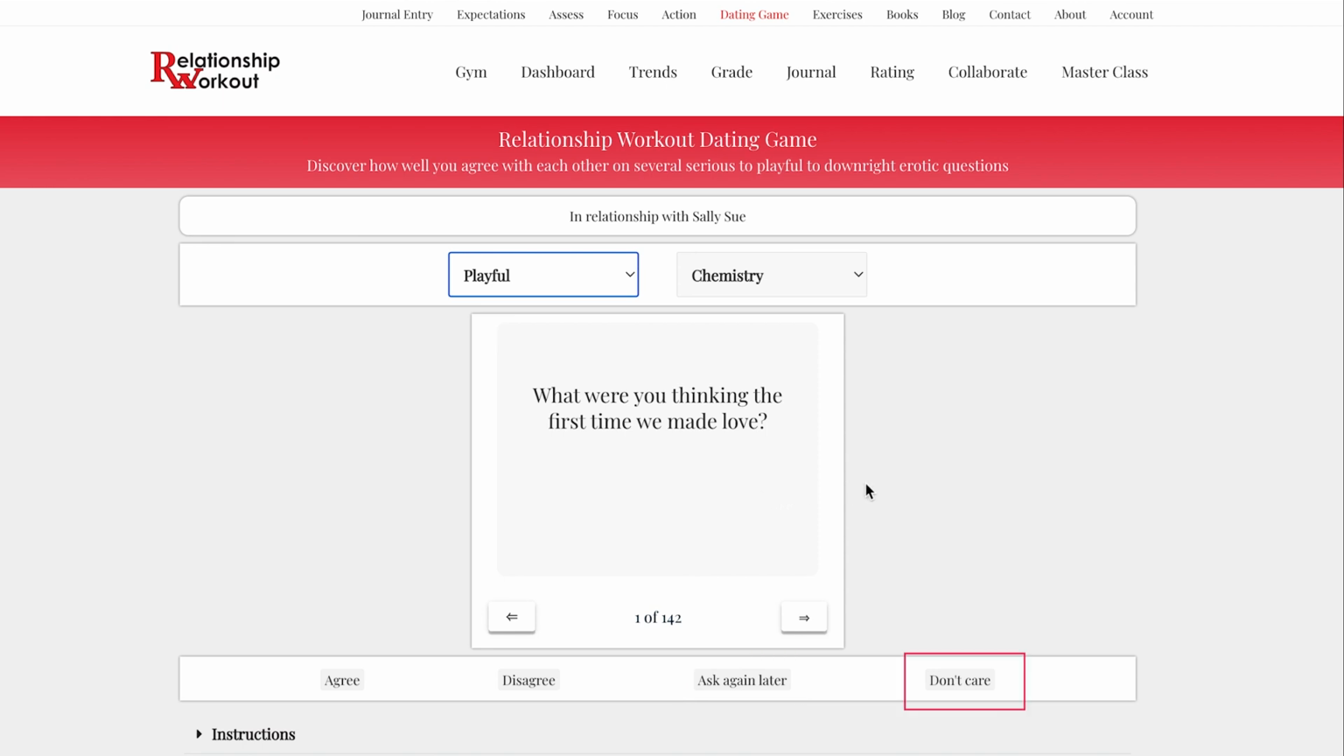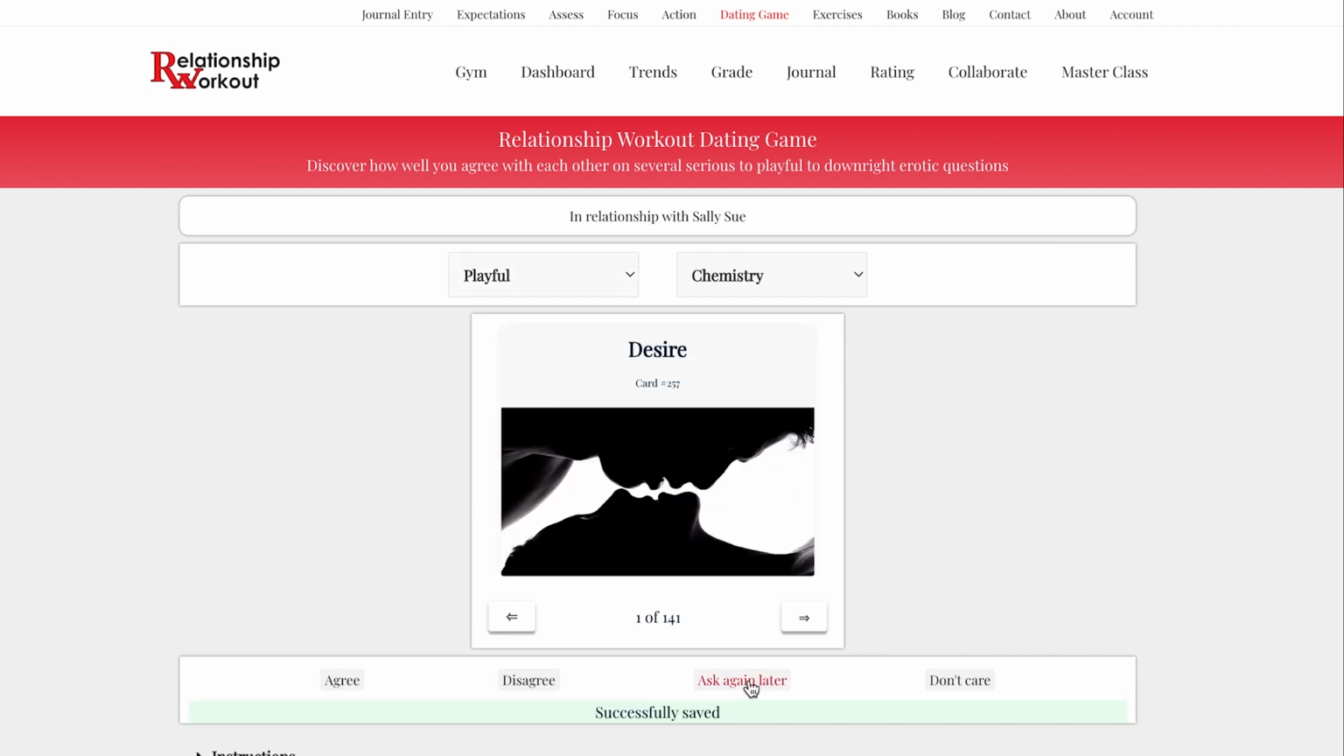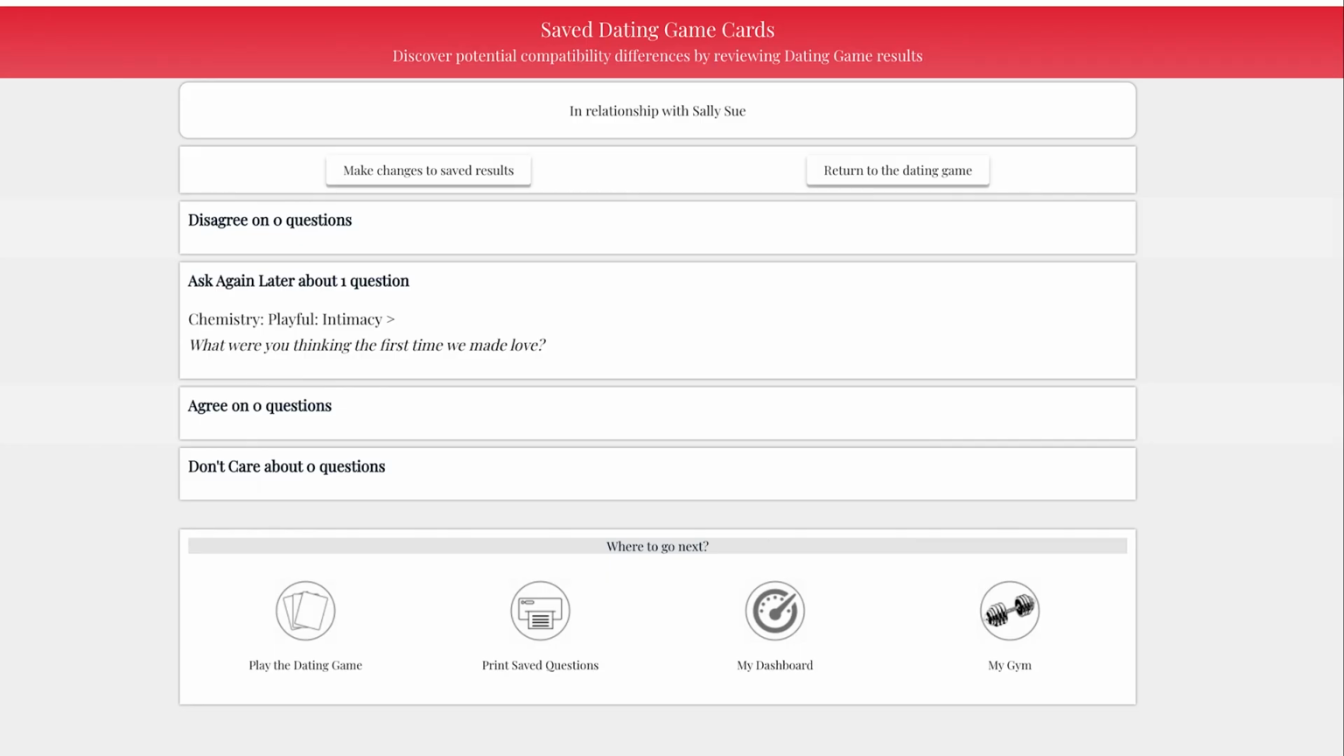If the question is irrelevant, then select Don't Care, and the question will be taken out of your deck of potential questions to be asked. At any time, you can view your saved cards. Here you will see a listing of questions organized around whether you agree, disagree, save to discuss later, or don't care. You can also print the saved questions to help facilitate discussing them.